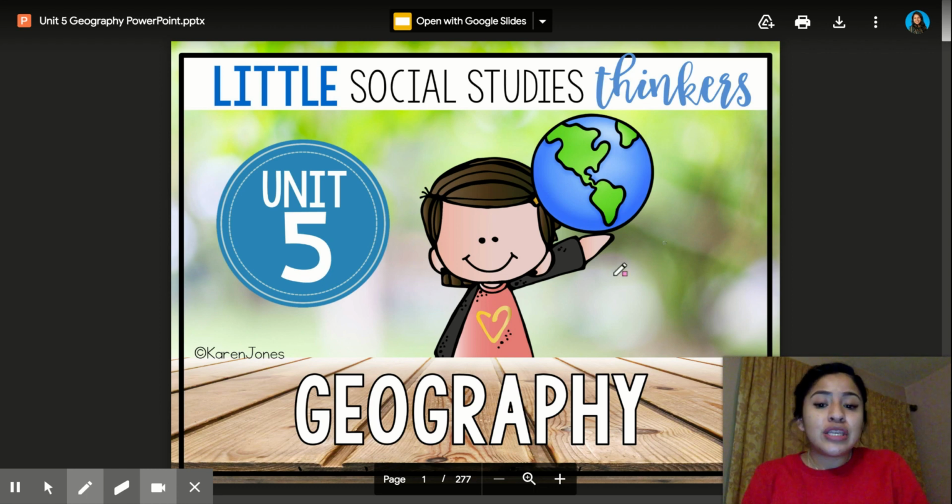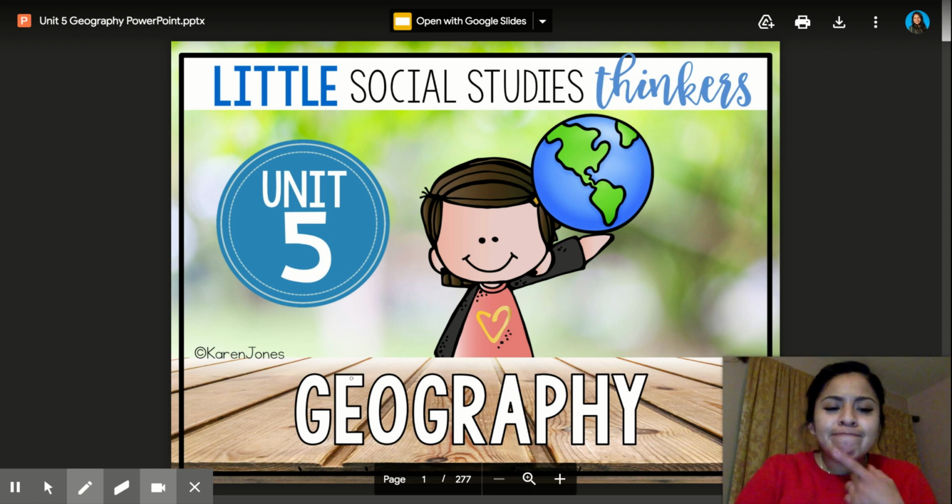The name of this unit is geography. As you can see right here, it says geography. Can you say geography with me? Geography, that's right. What does geography mean? Well, geography informs us about the planet and the people that live in it. Geography also allows us to learn about different places like the continents, countries, oceans, rivers, and mountains all around our planet. So that's what we're going to learn about in geography.